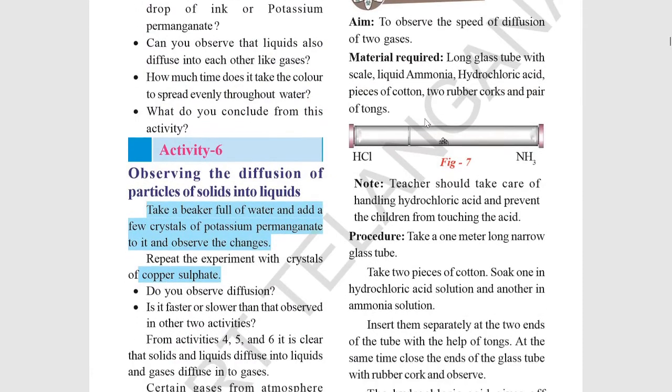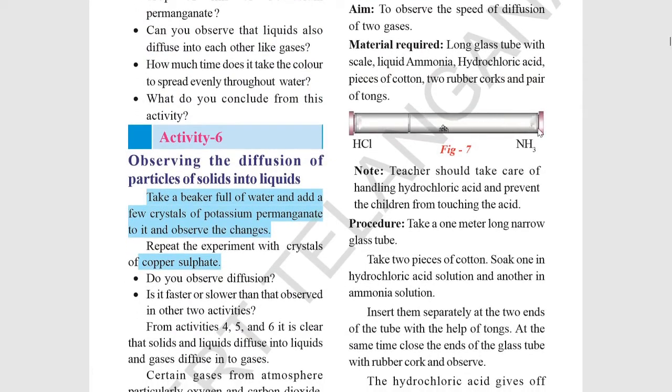By seeing the distance of the ring from here to here and here to here, which distance is more? From ammonia we can see the distance is more, and from here the distance is less. So with this we can say that yes, ammonia gas has moved faster than the hydrochloric acid gas. Okay.